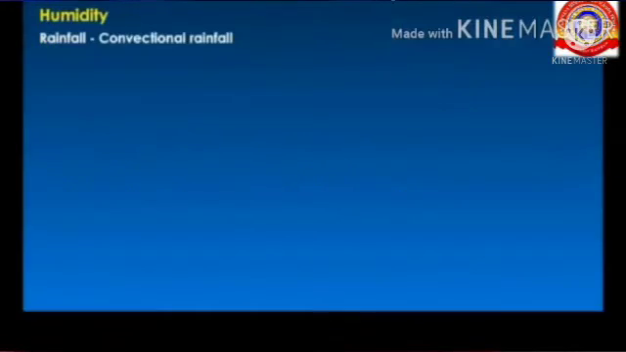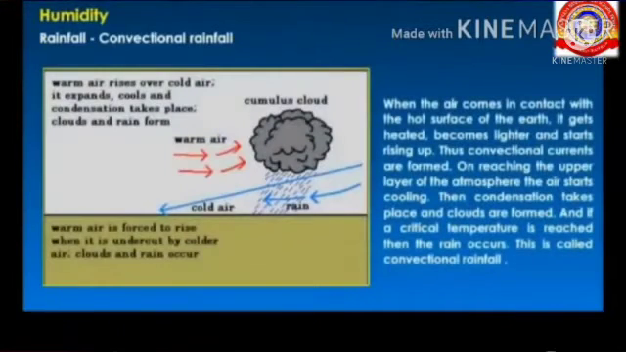First one is convectional rainfall. When the air comes in contact with the hot surface of the earth, it gets heated, becomes lighter, and starts rising up. Thus, convectional currents are formed. On reaching the upper layer of the atmosphere, the air starts cooling. Then condensation takes place and the clouds are formed. And if a critical temperature is reached, then the rain occurs. This is called convectional rainfall.